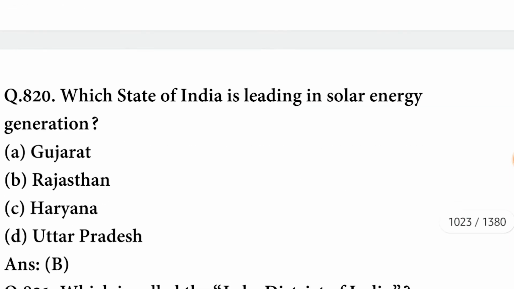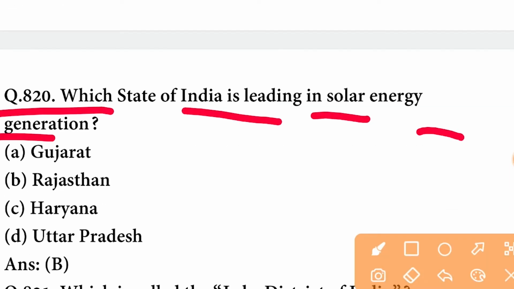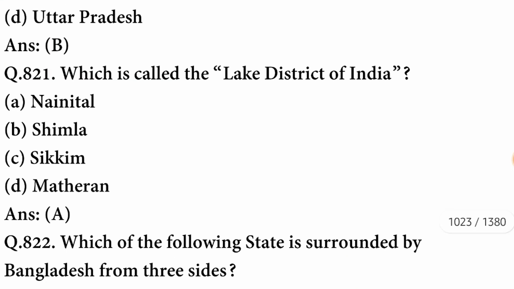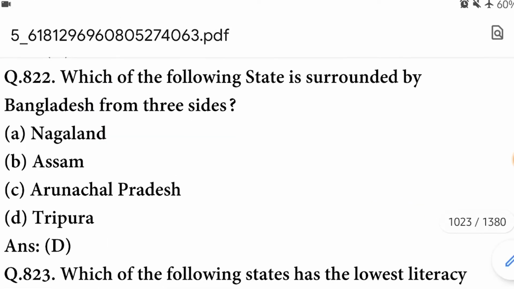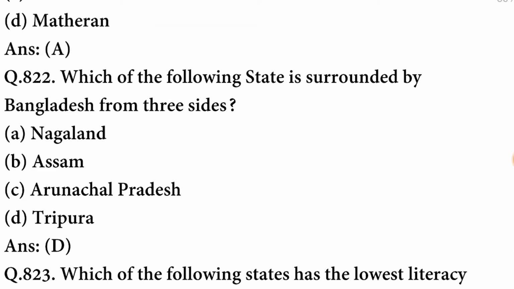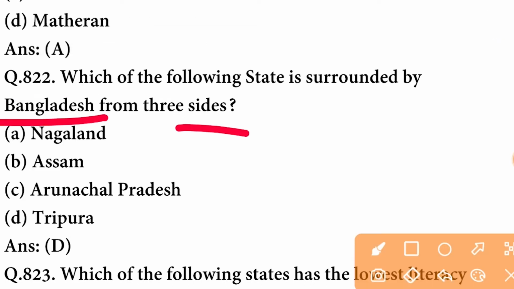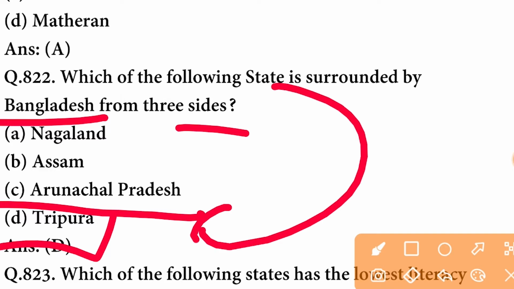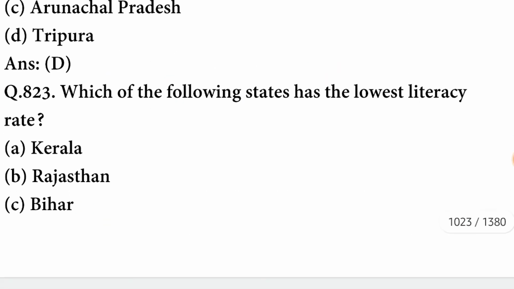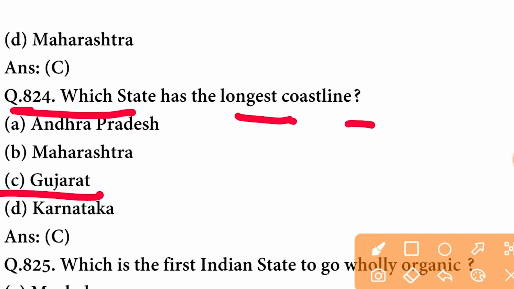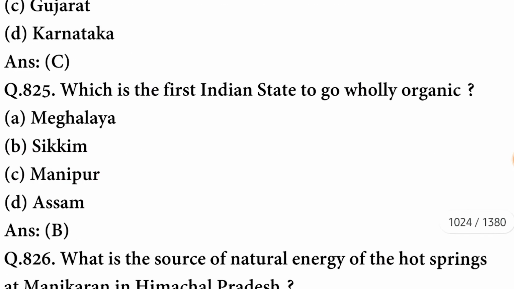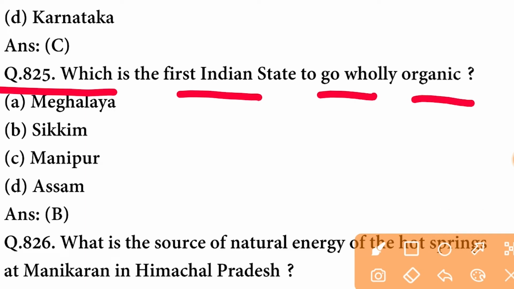A option is correct. Which state of India is leading in solar energy generation? The state is Rajasthan. Which is called the Lake District of India? This is Nainital, that is called the Lake District of India. Which of the following states is surrounded by Bangladesh from 3 sides? So the state is Tripura, that is surrounded by Bangladesh from 3 sides. Which of the following states has the lowest literacy rate? The state is Bihar. Which state has the longest coastal line? The state is Gujarat.